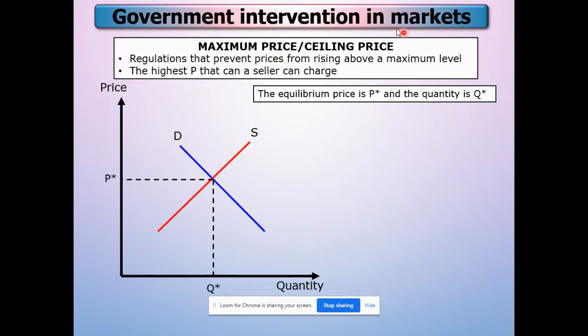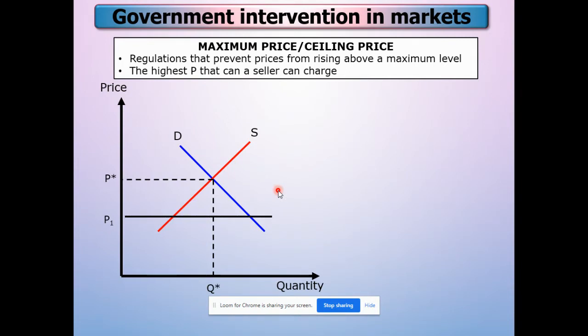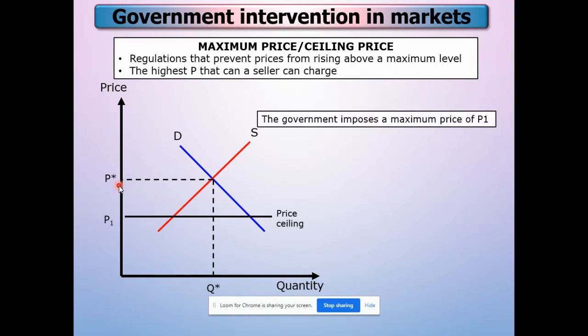Okay, atau dalam bahasa Melayu kita panggil harga ceiling. So maximum price or ceiling price, a regulation yang telah ditetapkan oleh kerajaan untuk nak mengatasi masalah kenaikan harga. The government will implement a ceiling price. Let's say the ceiling price must be below the market price, because our current market price is higher. Harga sekarang ni terlalu mahal, so the government implements a price ceiling.